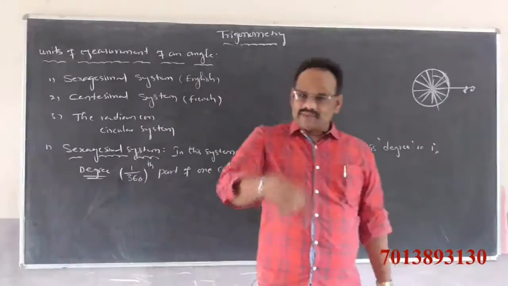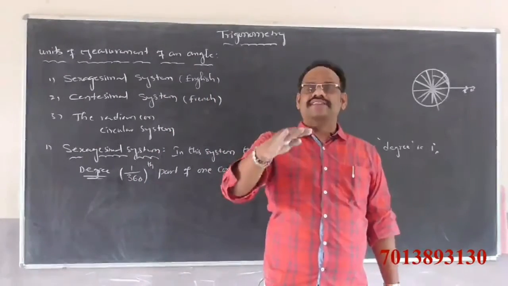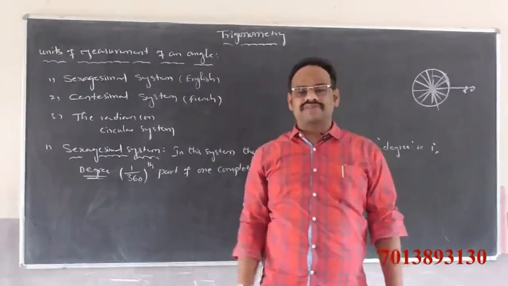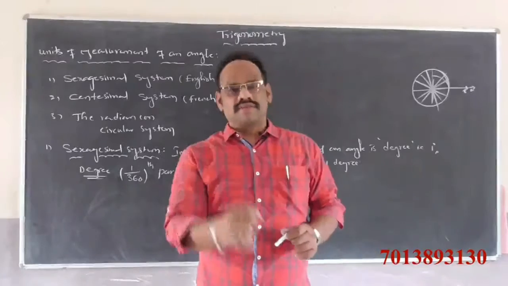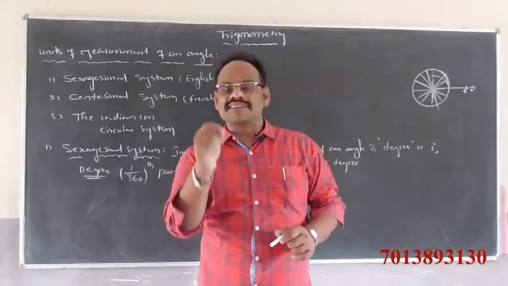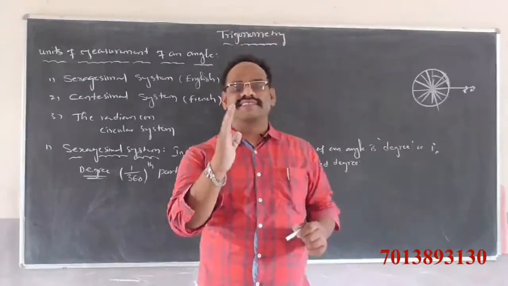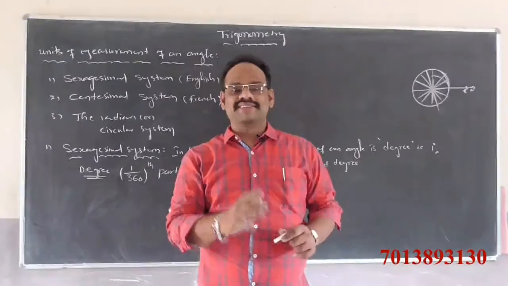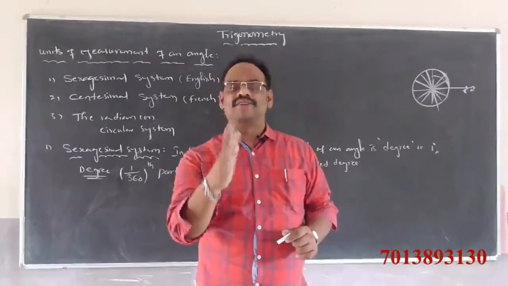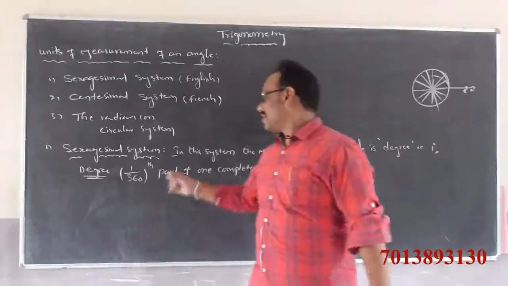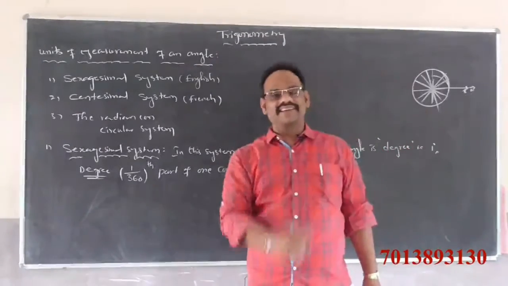If one complete rotation divides into 360 equal parts, each equal part is called a degree.